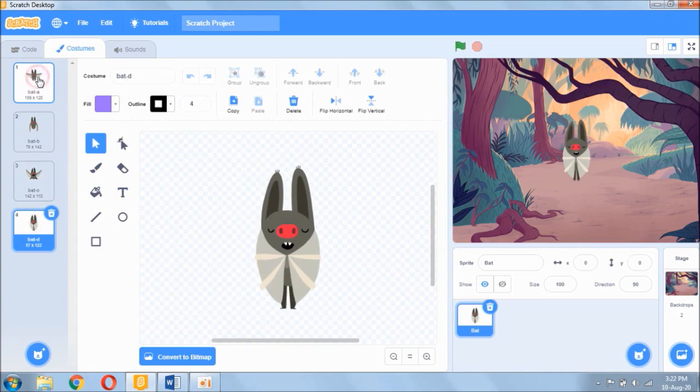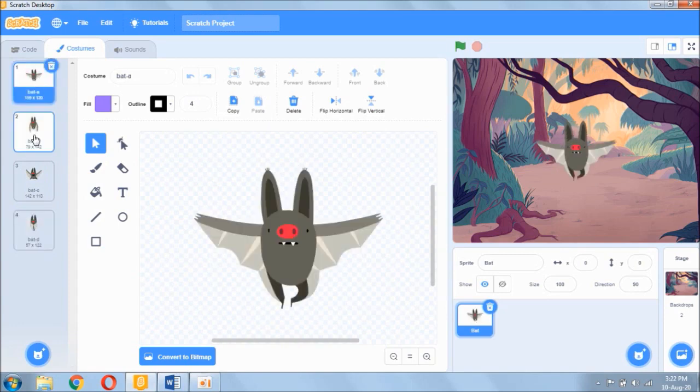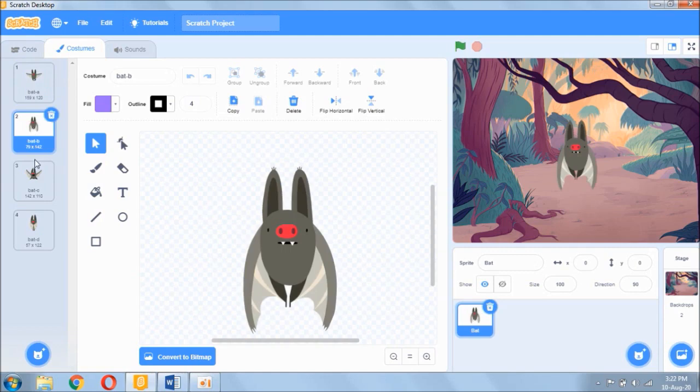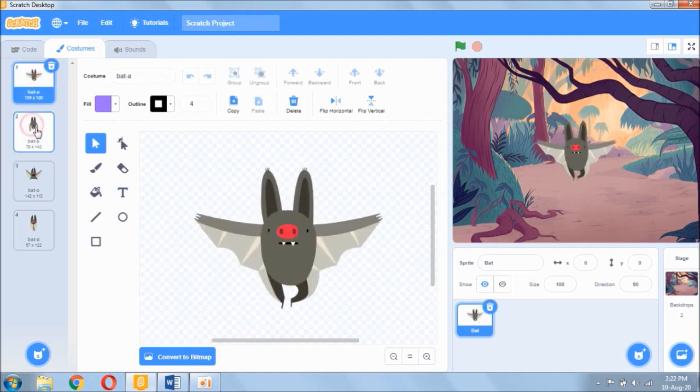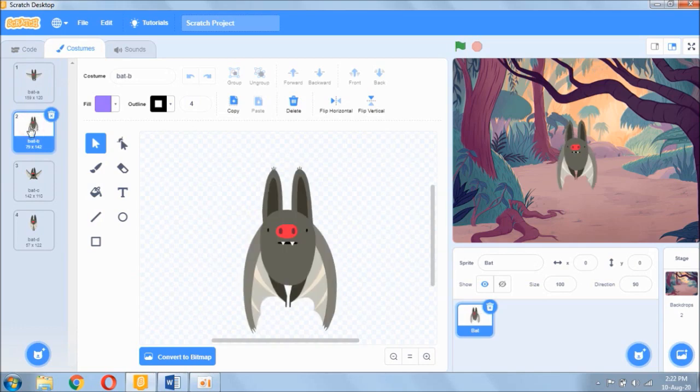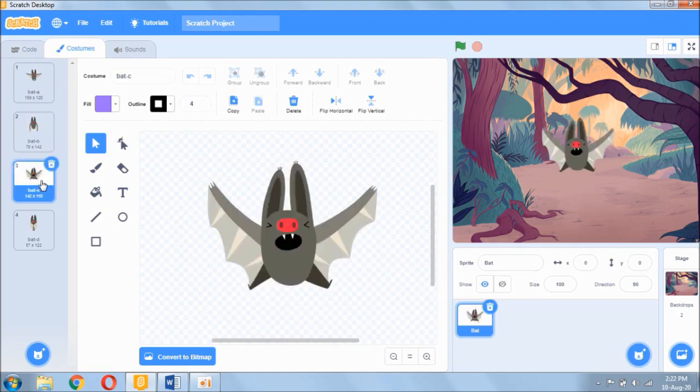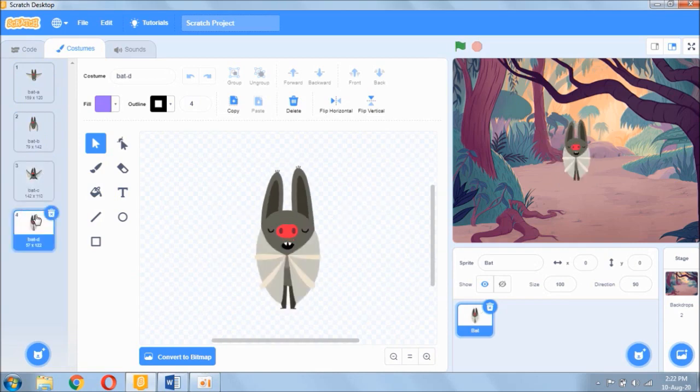Now the various costumes show us the various wing positions of the bat. The wings of the bat here are at the middle. The wings of the bat here are down. The wings of the bat here are down. Then the wings here go up. But for this one I don't think we need this costume, so I'll delete it because the wings are not out. For a bat to fly, the wings need to be out, so I'll delete this costume.